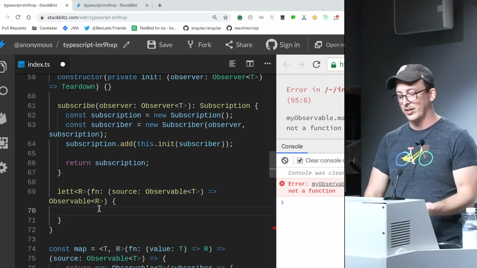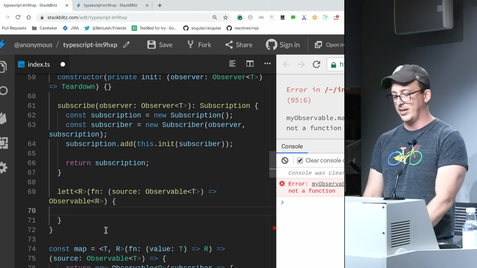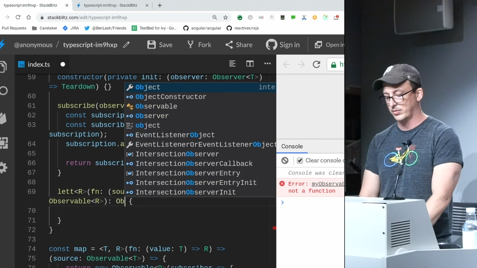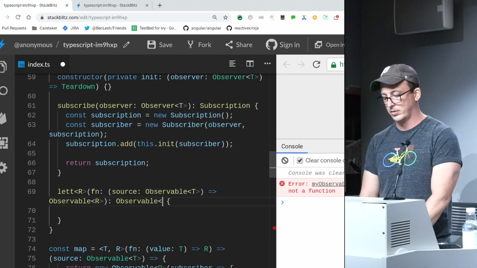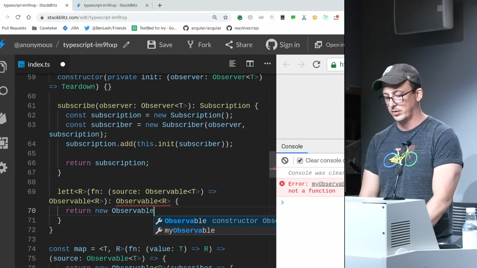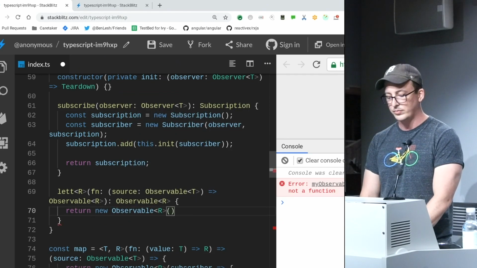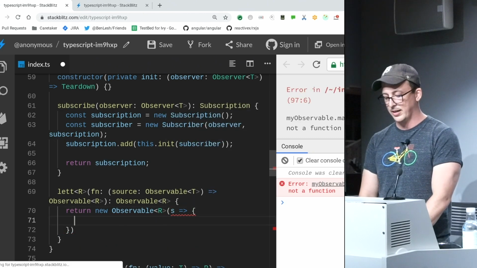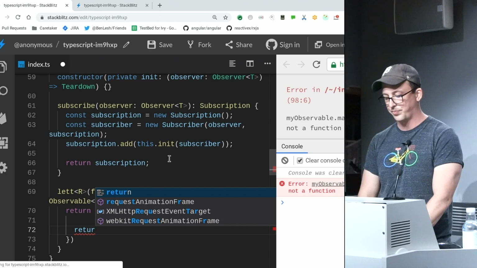So then inside of here, what this has got to do is say, OK, whenever you subscribe to the result of this, which is a new observable of R, return new observable R. Get a subscriber. I'm just going to call it S because I'm super lazy. Oh, you know what?